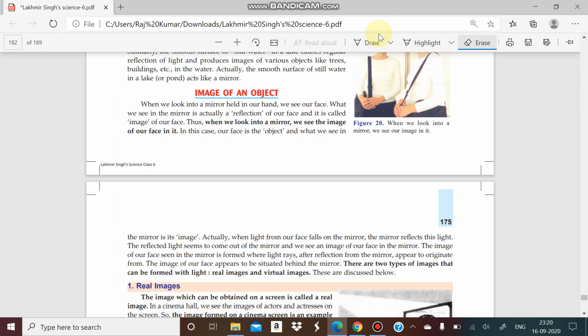Hello students, we are discussing here chapter number 11 of class 6. The name is Light, Shadow and Reflections.